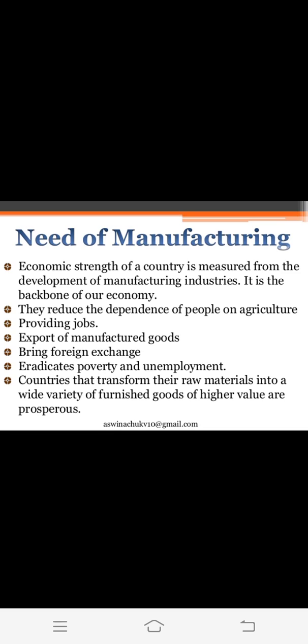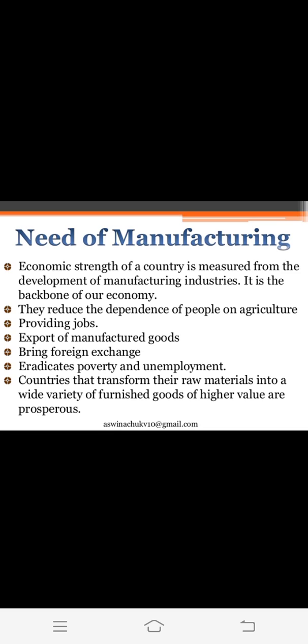Third, providing jobs. As I previously said, manufacturing industries give employment to the workers. Export of manufactured goods. Now transformed raw materials, valuable products, are exported and imported to different countries also. So this also helps: export of manufactured goods.